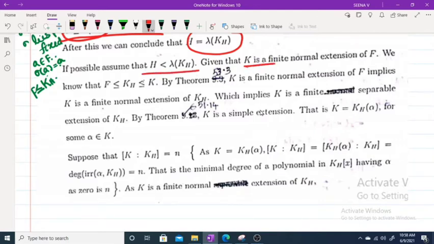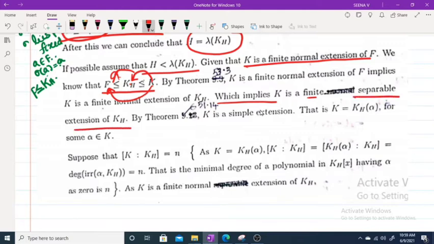Now, given K is a finite normal extension of F, and we know that F is a subfield of KH and it is a subfield of K. We have K is a finite normal extension of F, which implies K is a finite normal extension of KH. Finite normal extension means it is a separable splitting field. Therefore it is a separable extension of KH.